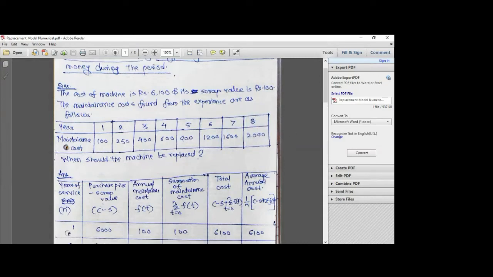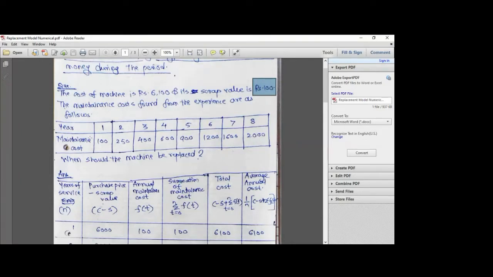So now they are asking us when the machine should be replaced. What we have to do is decide a replacement policy for a machine which costs rupees 6,100 and whose scrap value is 100, and the maintenance cost over the years from experience has been given to us. Now, there are some mathematical derivations that are followed.